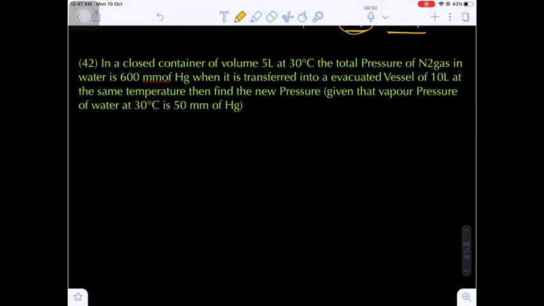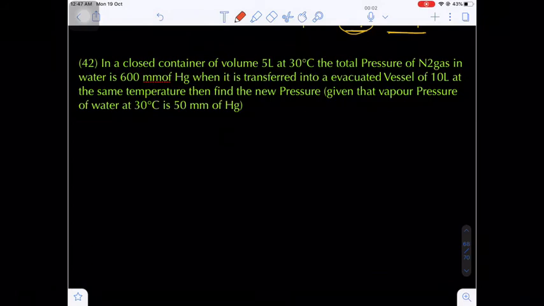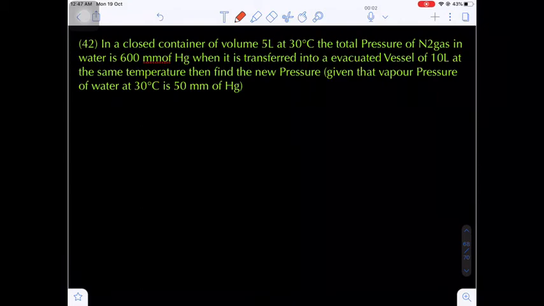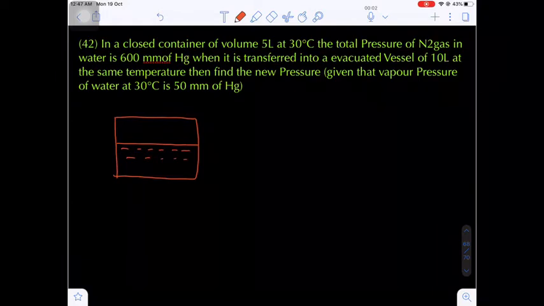Now one more question is there, that is question number 42. In a closed container of volume 5 liters at 30 degrees Celsius, the total pressure of nitrogen gas in water is 600 mm of Hg. That means one container is there. In this container, water plus nitrogen gas is there. So let's suppose this is the water, and this will be the nitrogen gas.